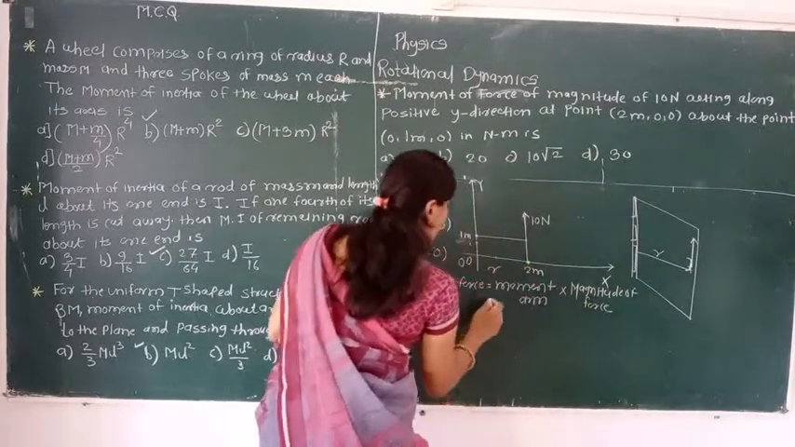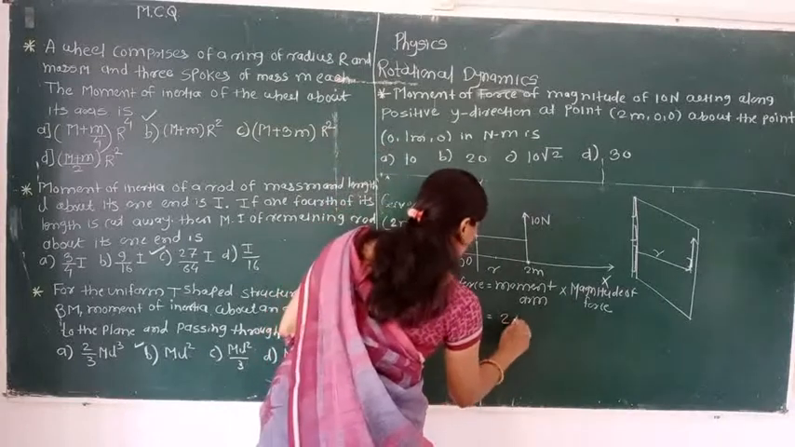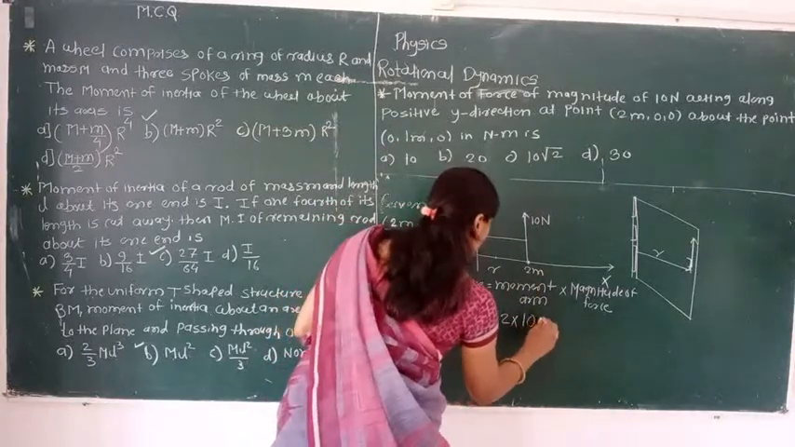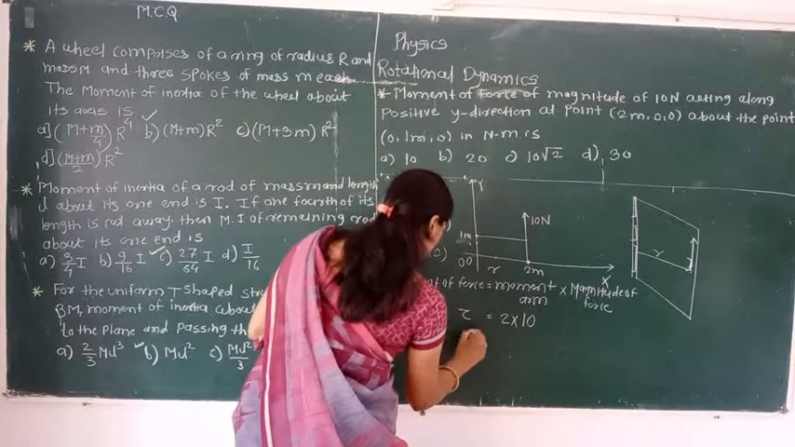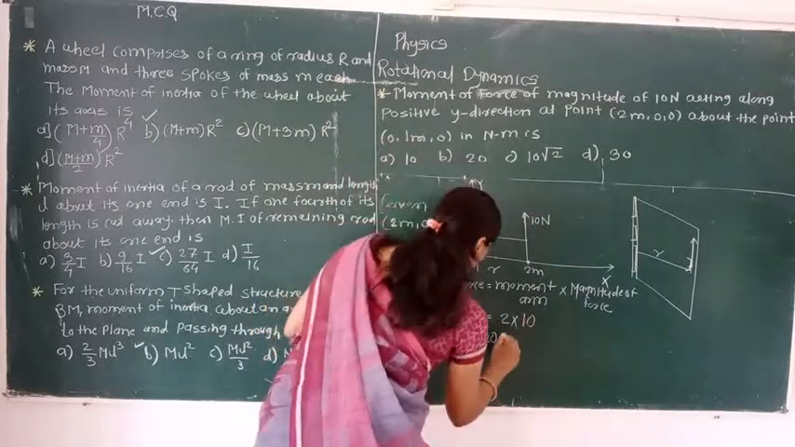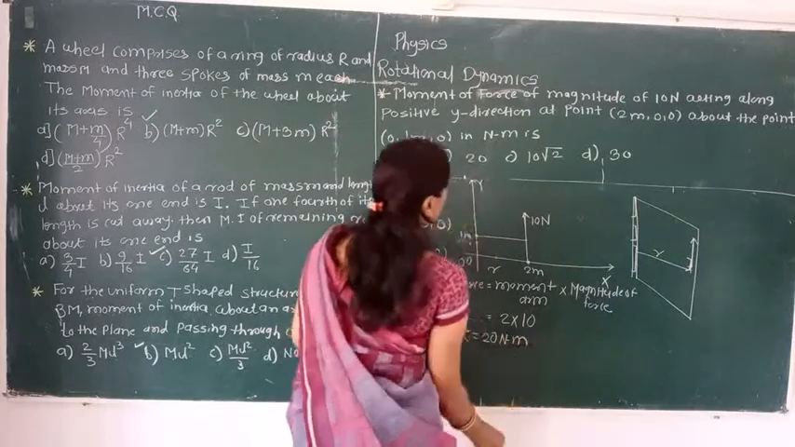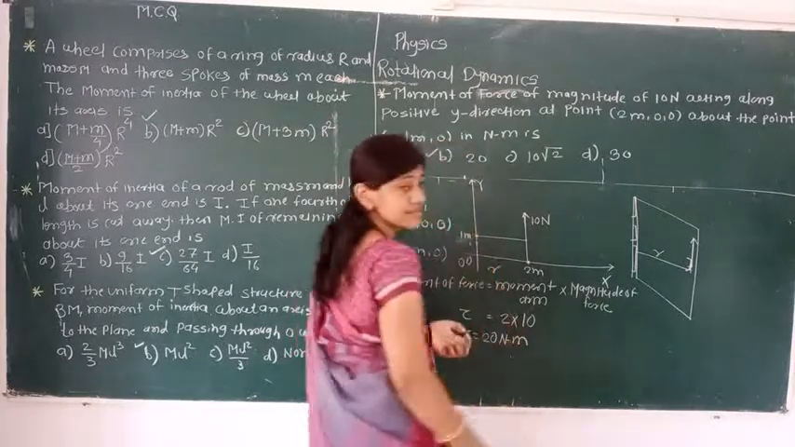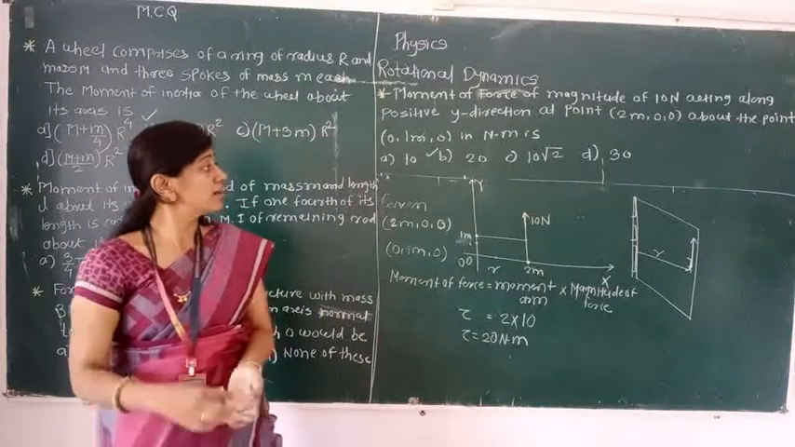So here what is the value of r? 2, into the magnitude of force, 10 Newton. So here we are getting the moment of force is nothing but 20. Their unit is Newton meter. So as per that, the B option is correct.